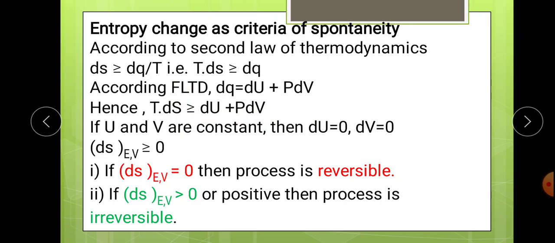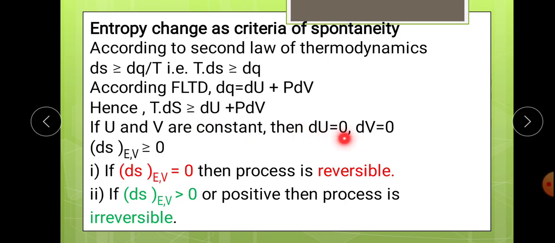Now, if we consider dU and V, where U means internal energy and V is the volume, if you keep the volume and internal energy of the system constant, meaning no change in U from initial to final and no change in volume from initial to final, then at that stage when U and V are constant, the change in internal energy, dU, and the change in volume, dV, are counted as 0. If U is not changing, then the change in U is equal to 0.